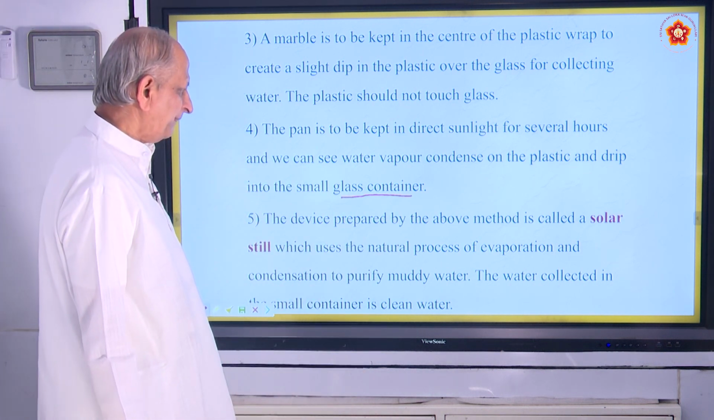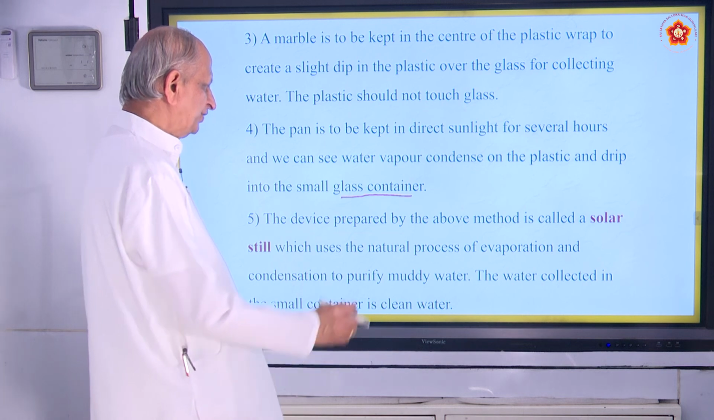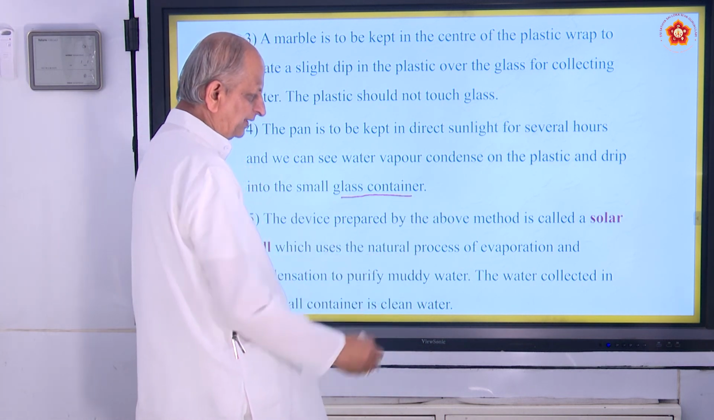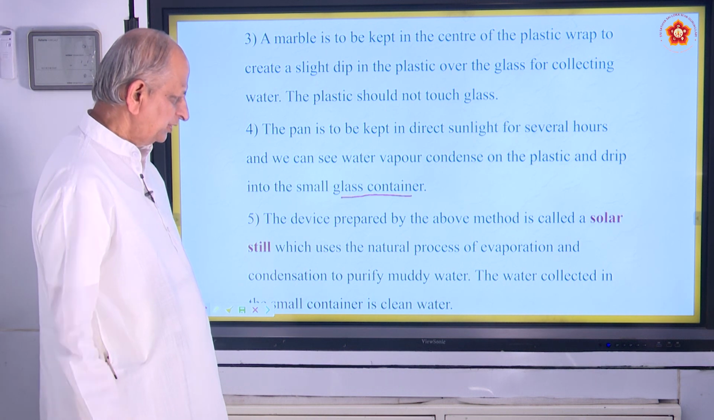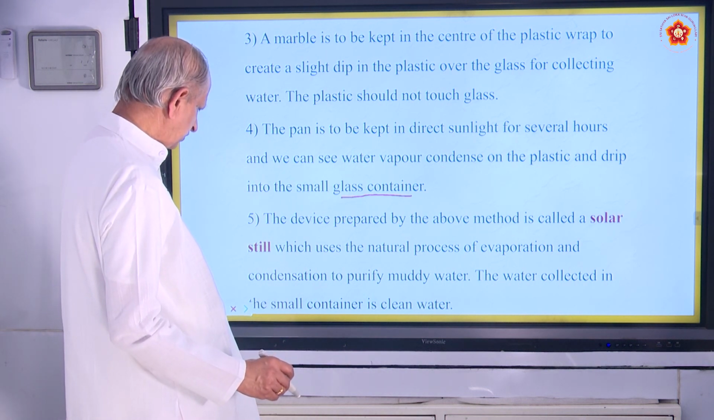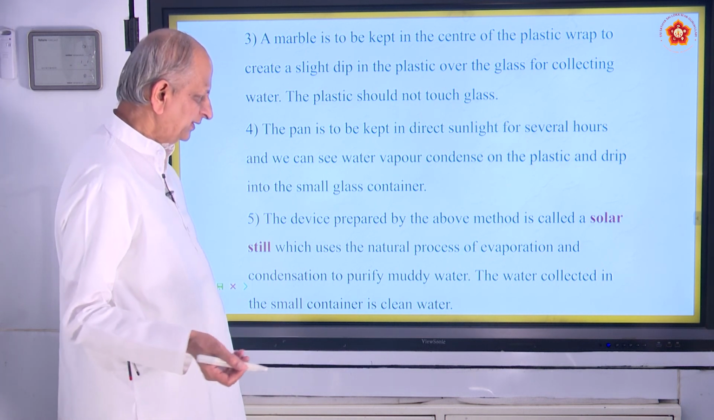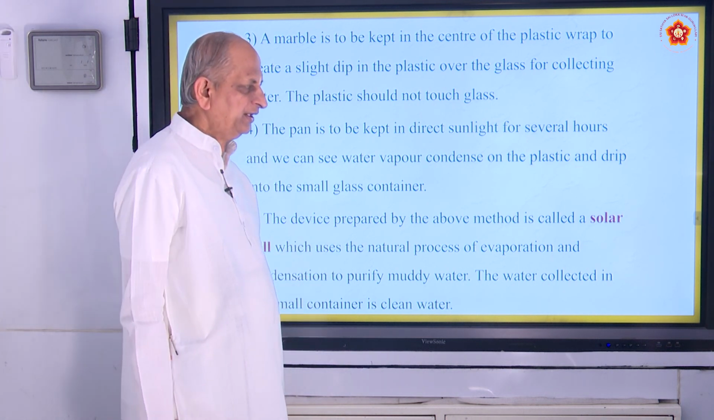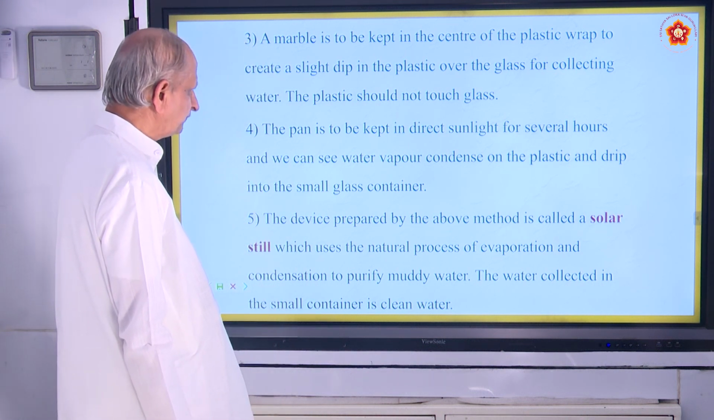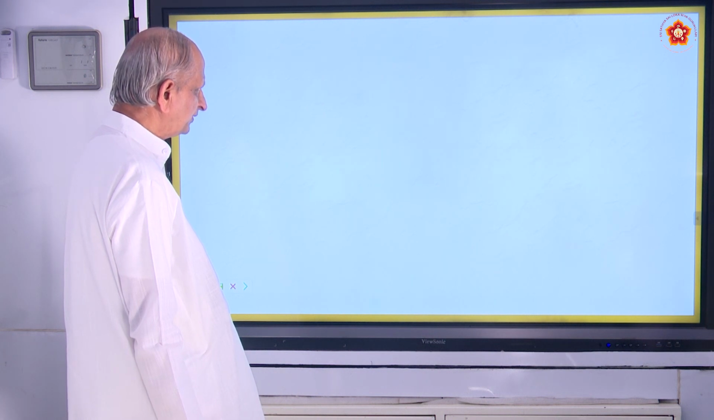The device prepared by this method is called a solar still, which uses the natural process of evaporation and condensation to purify the muddy water. Of course, you cannot drink it. The water is not so pure that you can drink it, but anyway, it is a clean device wherein solar energy is made use of. Solar still. Let us see the figure once again so that you can prepare yourself.